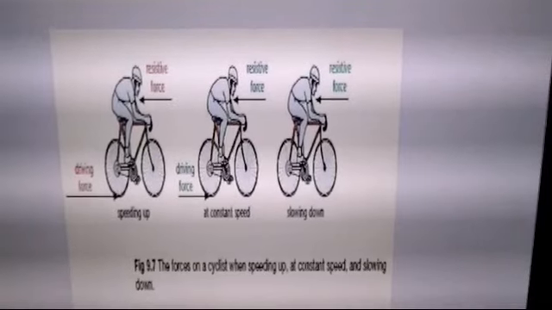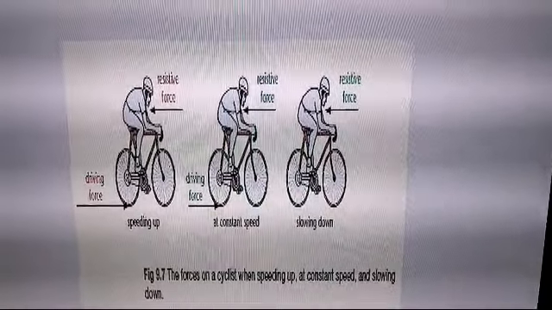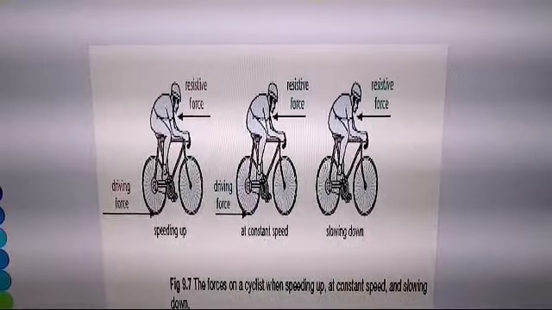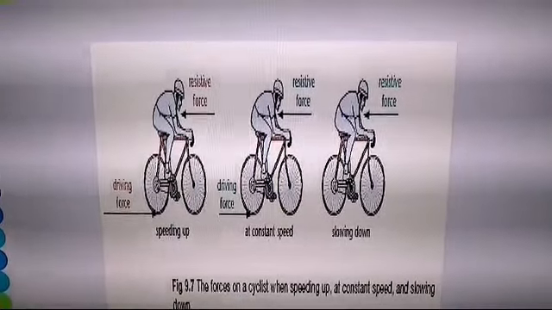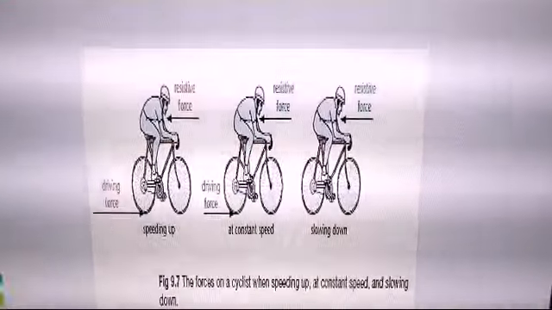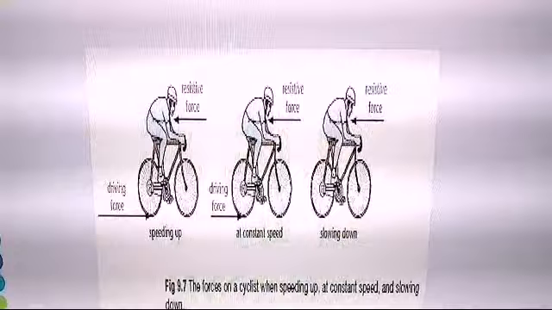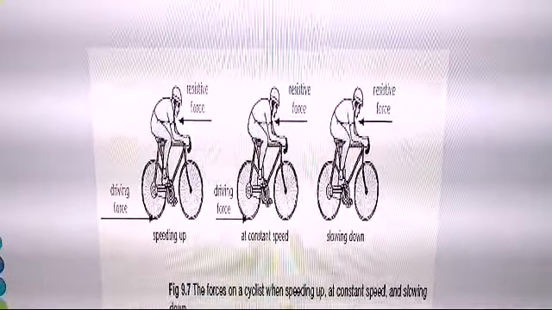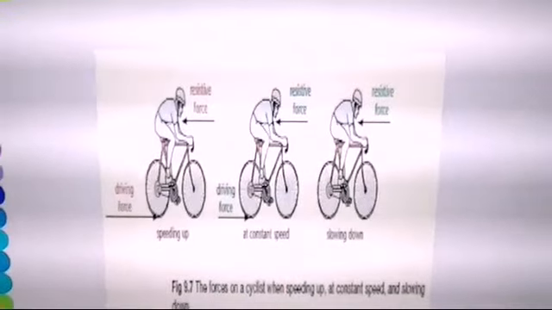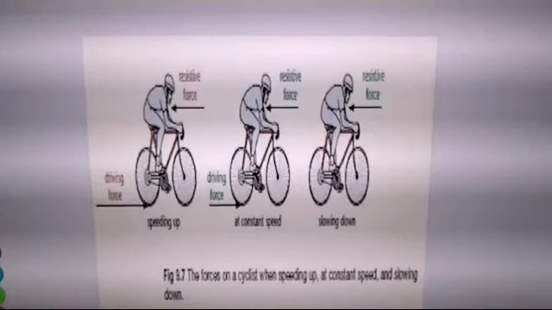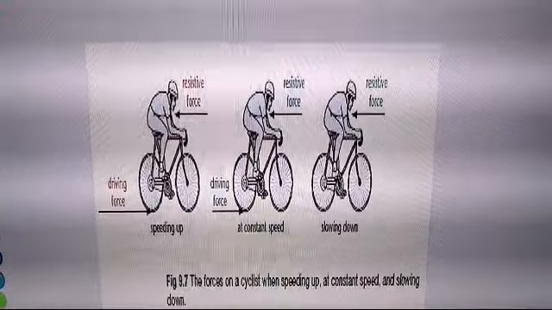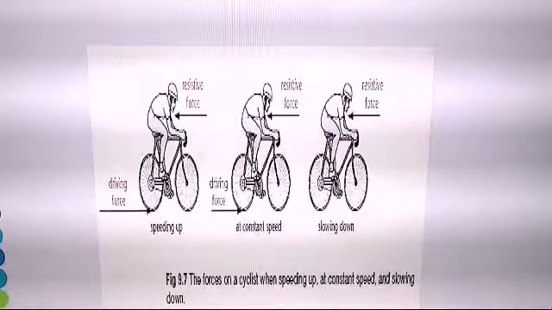Now, what could be the third effect of force that is applied on an object? So, let's take the example of a cyclist who is driving the cycle with a normal speed. If the cyclist wants to speed up the bicycle, he has to apply a driving force in order to increase the speed of a bicycle. So also, if the cyclist wants to reduce the speed of the bicycle, he has to apply a resistive force on the bicycle in order to decrease the speed of the bicycle. So we can say that the applied force can increase or decrease the speed of an object.